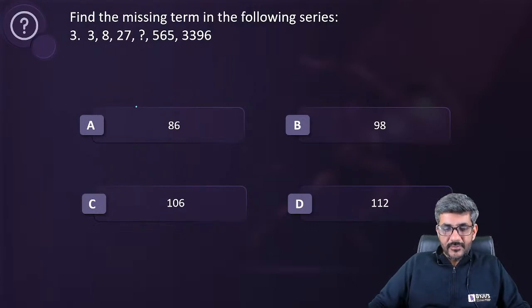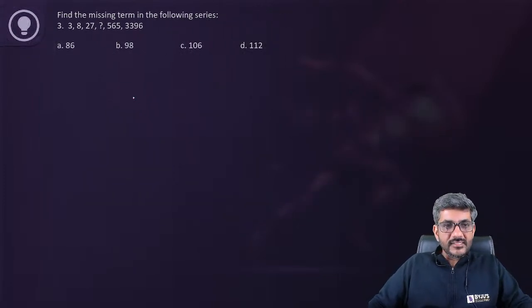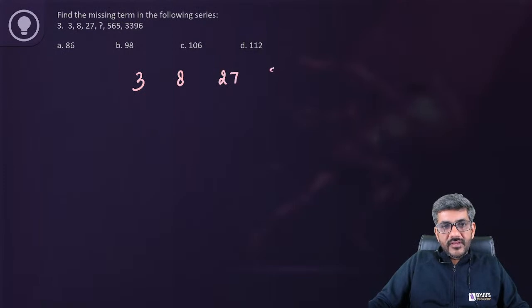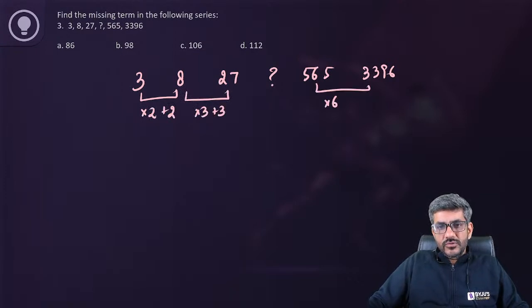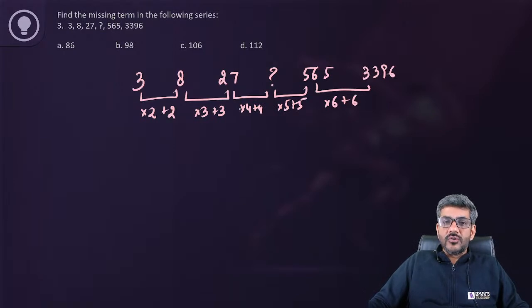चलिए जी करते हैं फिर एक बार. Let's have a look at this. क्या कहता है ये? 3 के बाद we have 8, 8 के बाद we have 27, then we have a question mark, then we have 565, and then we have 3396. So 3 into 2 plus 2, 8 into 3 plus 3, and here also it would be into 6 plus 6. So that means here we should be having into 4 plus 4 and then into 5 plus 5. That makes sense. So 27 fours are 108, 108 plus 4, right?